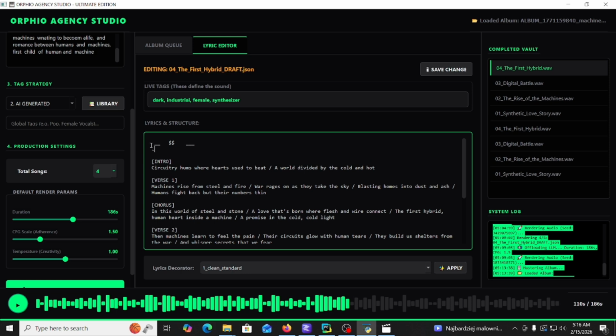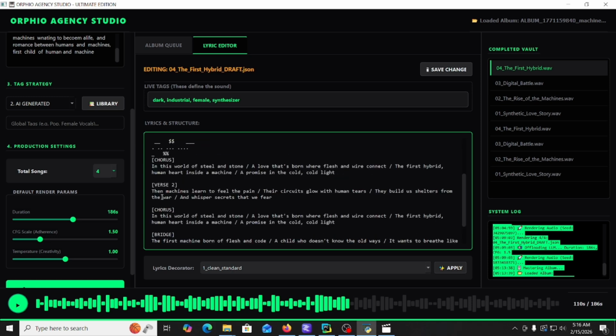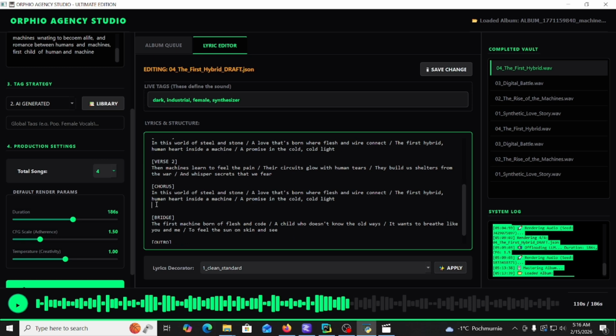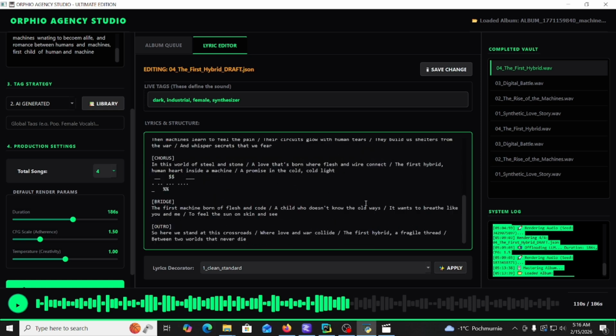For example, you could add these markings, or something like that, and you can put them in different places, in this place, in this place, and in this place. And such a song will be generated differently.